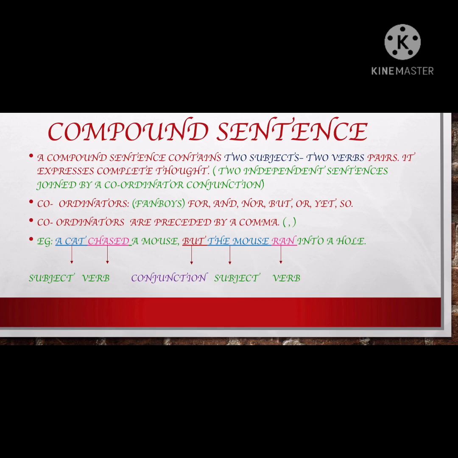What are the 3 rules? Number 1, there has to be subject, there has to be verb. Only the difference is there should be 2 subjects and 2 verbs. Number 2, a sentence must be meaningful. Number 3, both sentences are combined, they are joined, which gives you only 1. But if you separate it, it will be 2. And how are you going to separate it? By using a conjunction. And which conjunction? It has to be coordinator conjunctions.